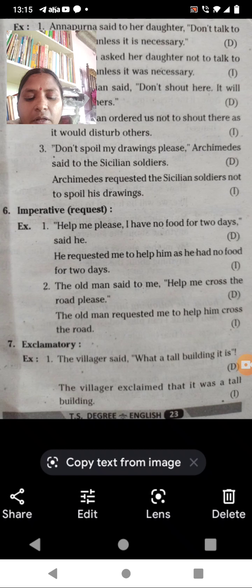Here we don't use what and is. So what a tall building is it, when you are exclaiming, becomes: exclaimed that it was a tall building. So the villagers all exclaimed that it was a tall building.